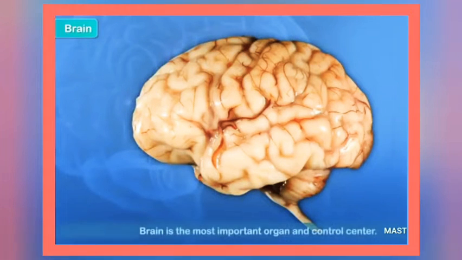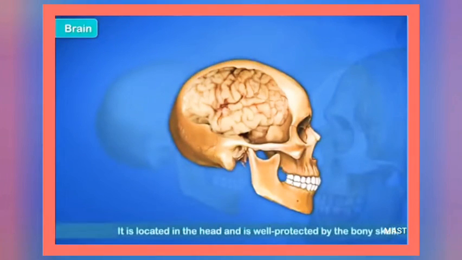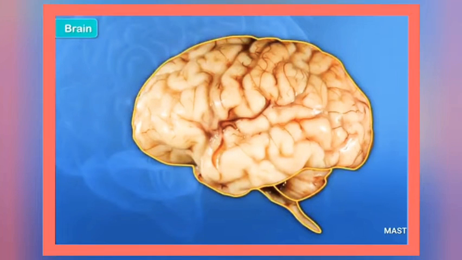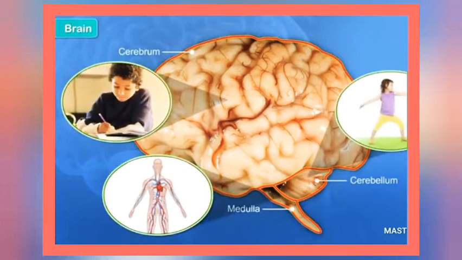Brain. It is the body's most important organ and control center, and is also a major part of the nervous system. It is located in the head and is well protected by the bony skull. The brain has three parts: the cerebrum, the cerebellum, and the medulla. Each part has its own specific functions.